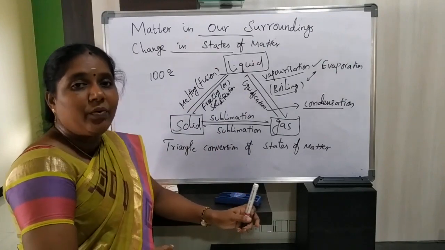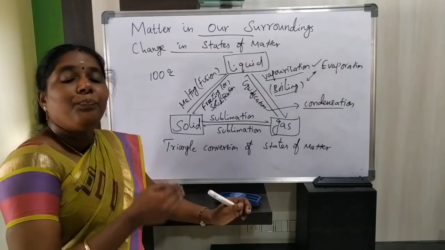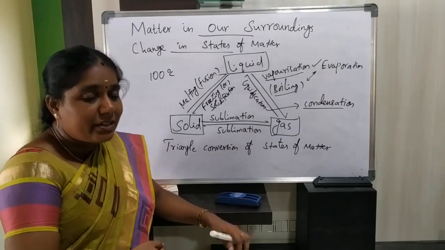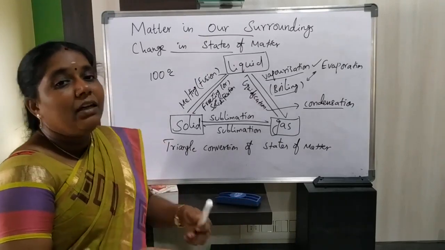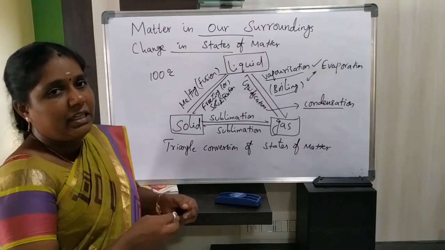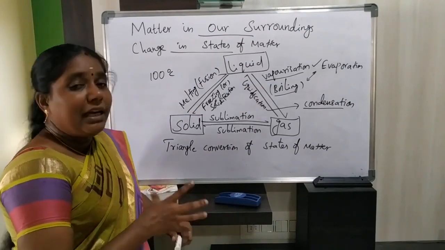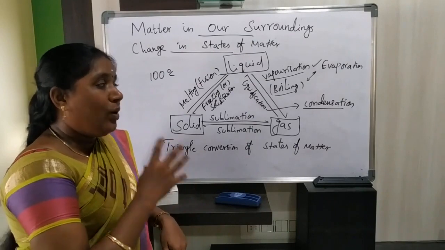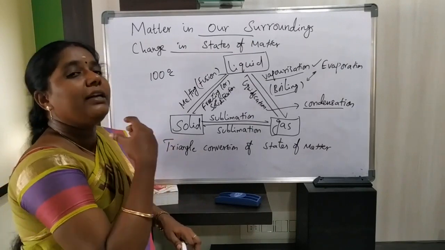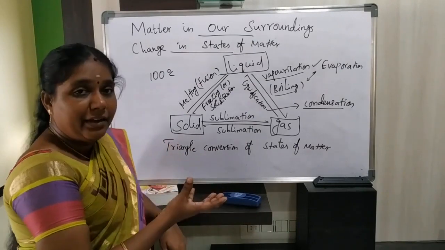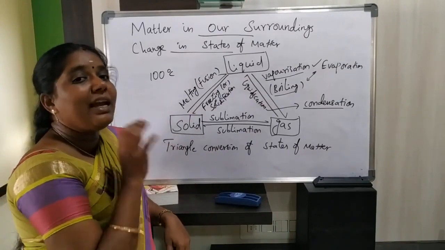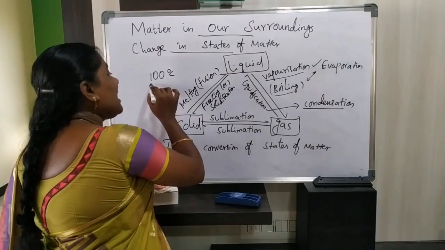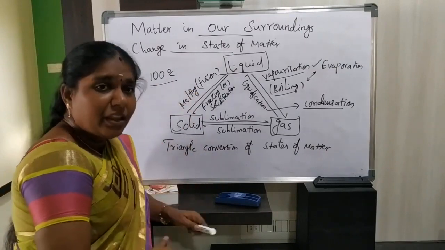We have already discussed this in our previous class; that is considered latent heat. What is the meaning of latent? We discussed it as hidden heat. So, in that condition, one state of matter is converted into another state of matter by heating, and water will boil only at 100 degrees Celsius.